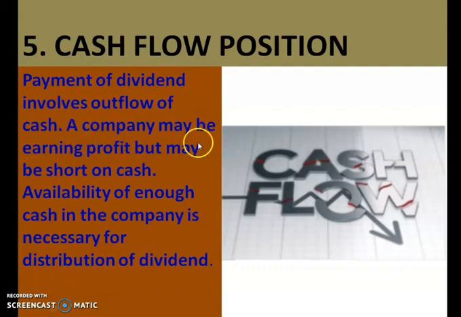A company may be earning profit but may be short on cash. Sometimes in our profit and loss account we can see that it is a profit, but if we inspect the cash, it may be short of cash. If we look into the balance sheet or the cash, it will be short, though our company is showing a profit. Availability of enough cash in a company is necessary for distribution of dividend.